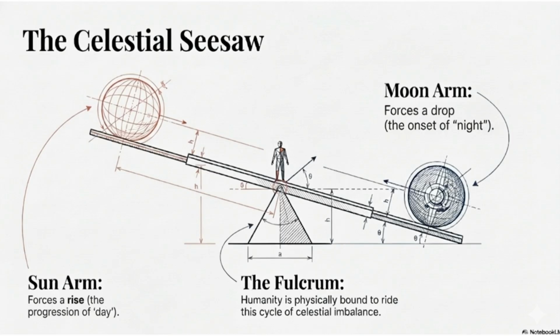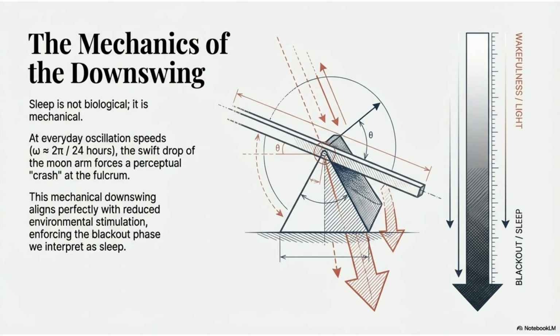The celestial seesaw theory proposes that the sun arm forces a rise of day, and the moon arm forces a drop. Humanity is physically bound to ride this cycle of celestial imbalance at the fulcrum. Sleep is mechanical, not biological. At everyday oscillation speeds, the swift drop of the moon arm forces a perceptual crash at the fulcrum. This mechanical downswing aligns with reduced environmental stimulation, enforcing the blackout phase we interpret as sleep.